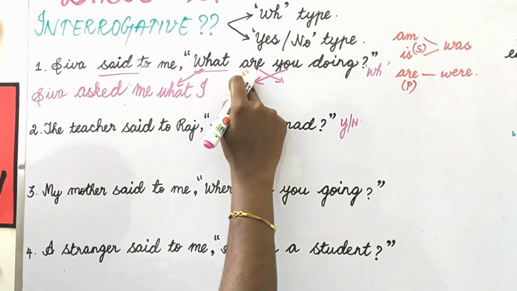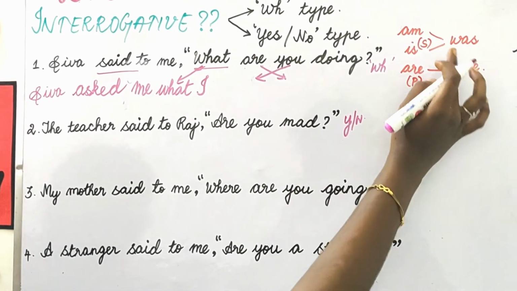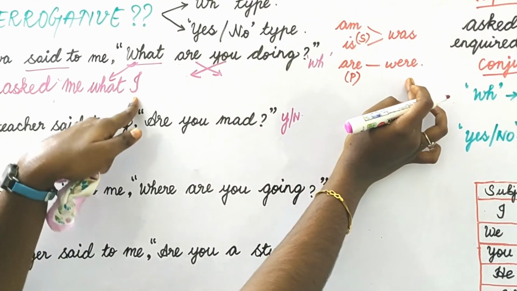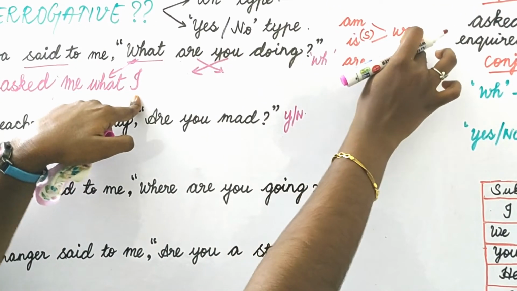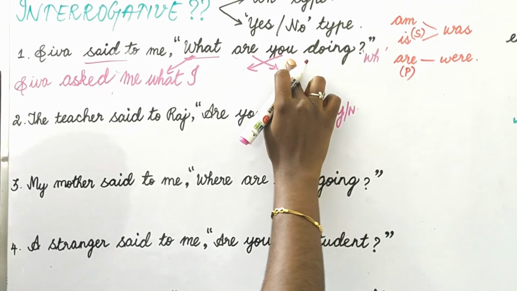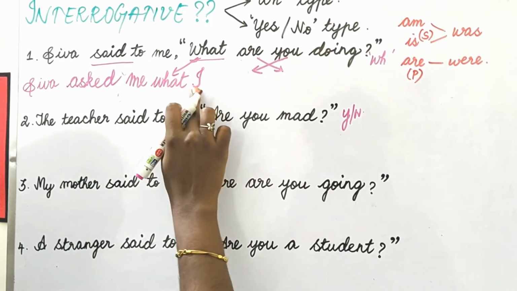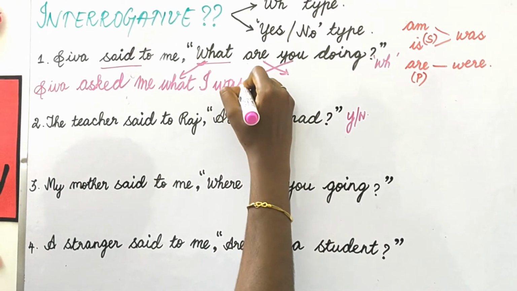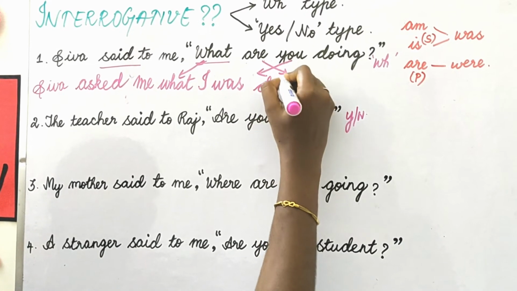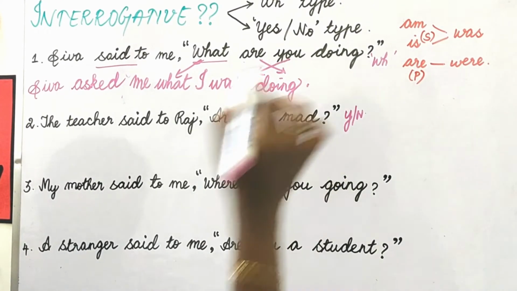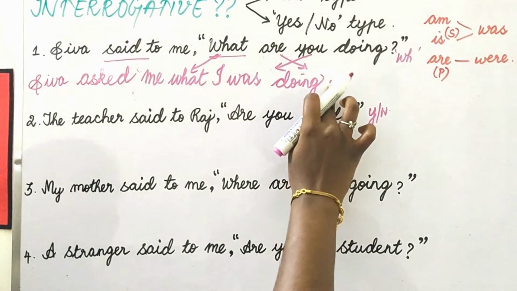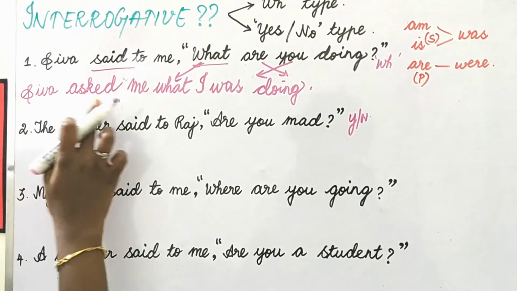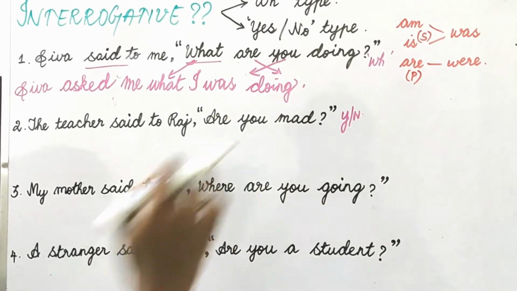What is the past tense of "are"? "Was". The past tense of "are" is "were" only, but I is singular, so you should select "was". You is plural, so they have given "are", but I is singular, so you should select "was". What I was doing. That's it. Don't give the punctuation marks, not even a question mark. So read it once again: Shiva asked me what I was doing.